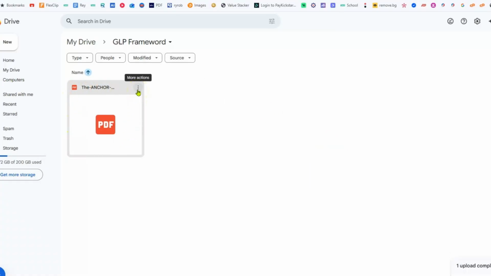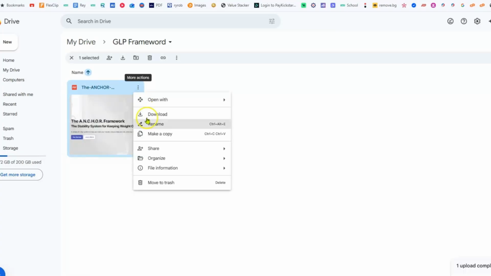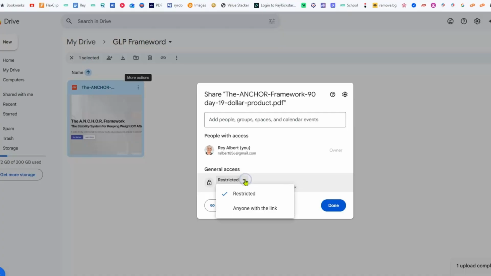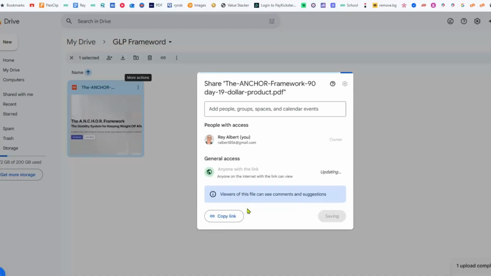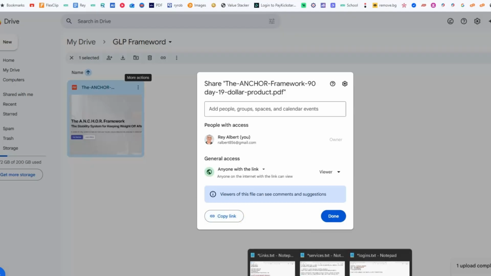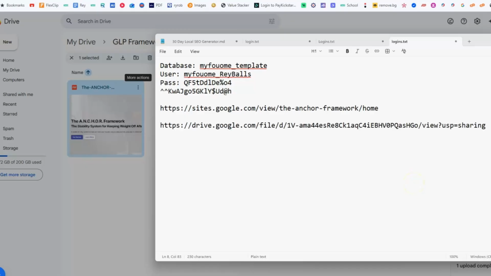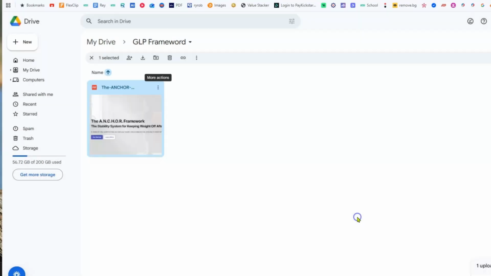And what we're going to do now is we're going to click here. And we're going to go to Share. And we're going to click on that. And we want to go down here. And we want to change the restriction to anyone with a link. Okay. So now we can copy this link. We can go back to our doc right here, put a space, and that's going to be the link to our document. Now we need a way for them to pay for it.